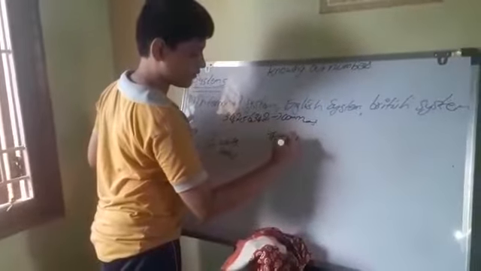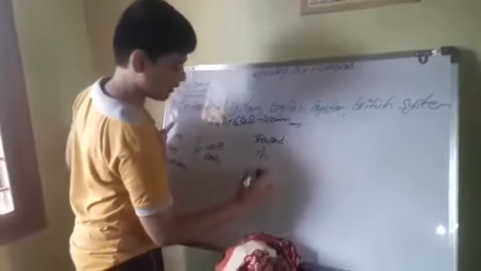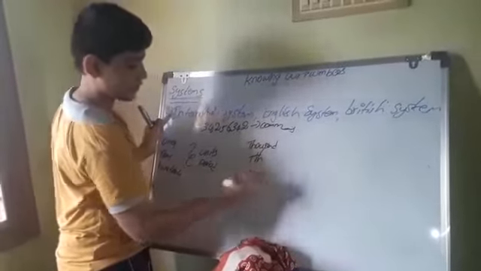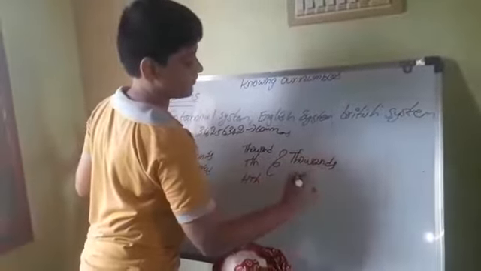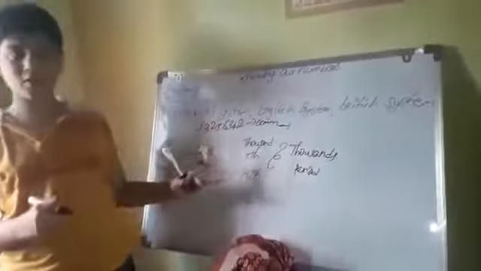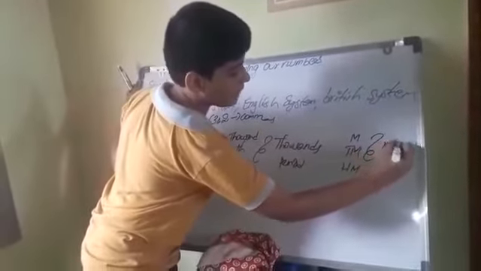1000, 10,000. I will write TH only. That means thousand. So I will write TTH for 10,000, and 100,000. This is called the thousands period. Now next, after thousands, in the Indian system comes lakh, but here million. Million is M. 10 million, 100 million. It is called the million period.